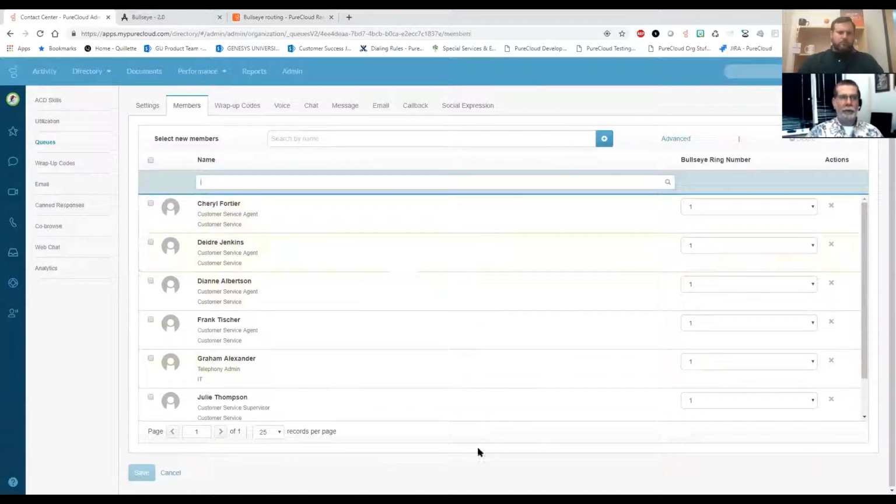So I put all these people in the center ring. Each one of these agents actually handles a different customer within that definition. So Cheryl might be designated to handle customer 1, and Deidre might be designated to handle customer 2, and so on. So they're designated over here, bullseye ring number. These are the primary people we want to reach for a specific customer. They're all on ring number 1.